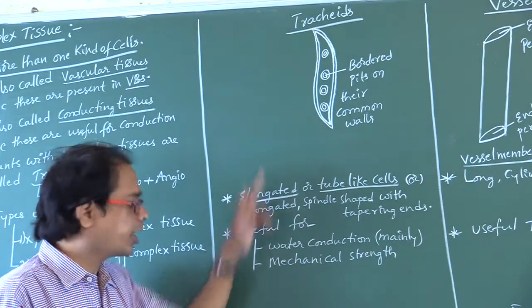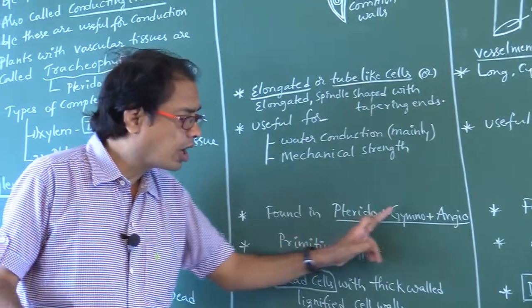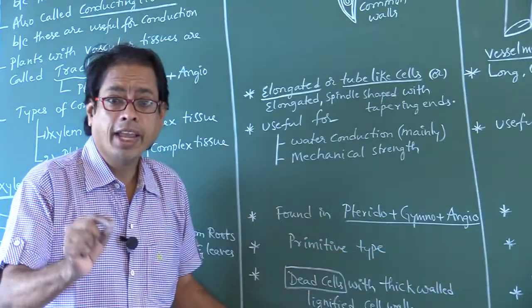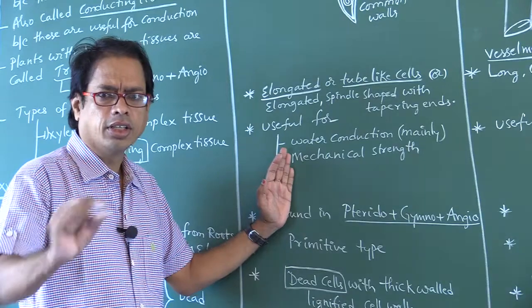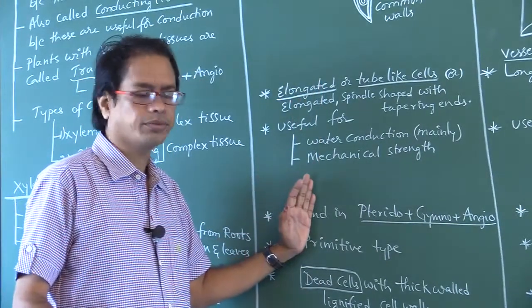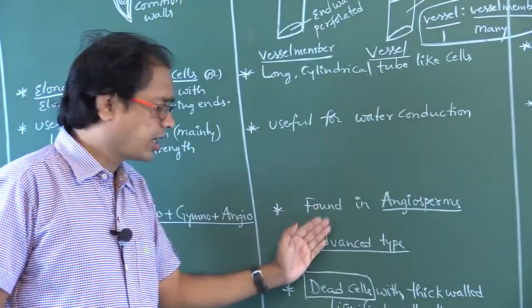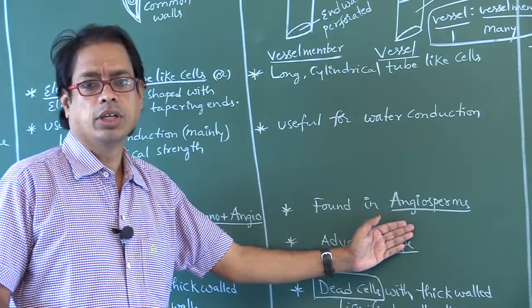Next, these tracheids are found in pteridophyta, gymnosperms and angiosperms. So, the main water conducting elements in pteridophyta are tracheids. The main water conducting elements in gymnosperms are tracheids. Next, these vessels are found in angiosperms.